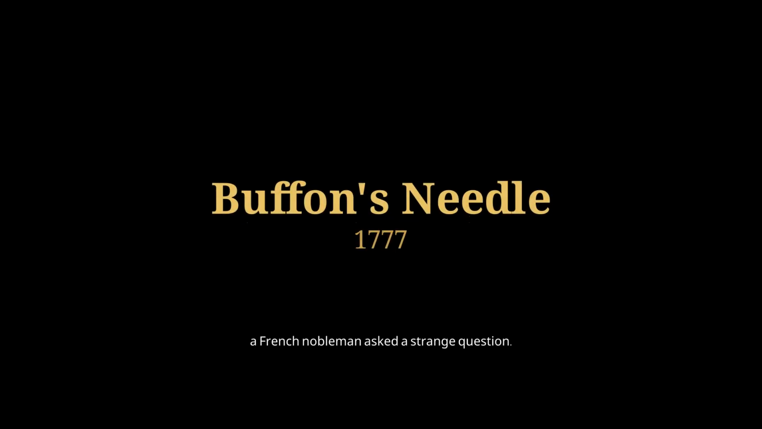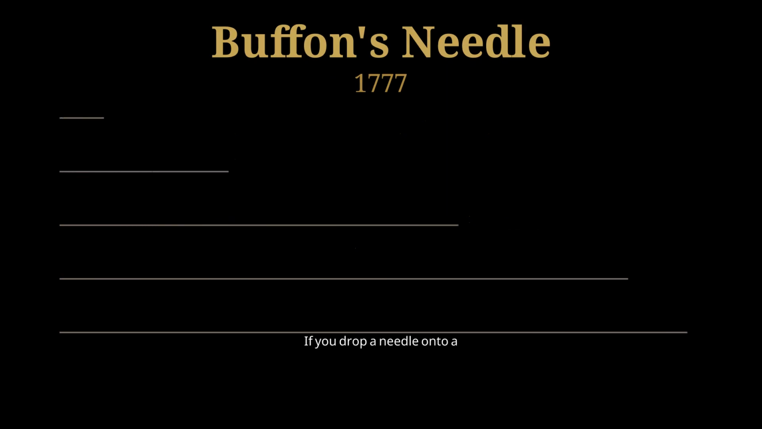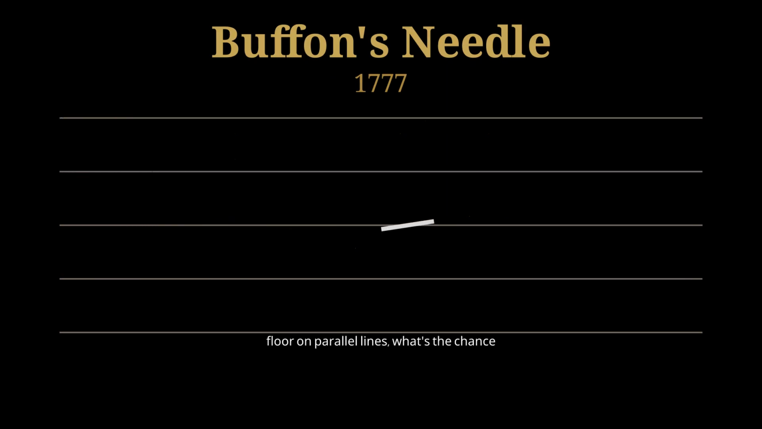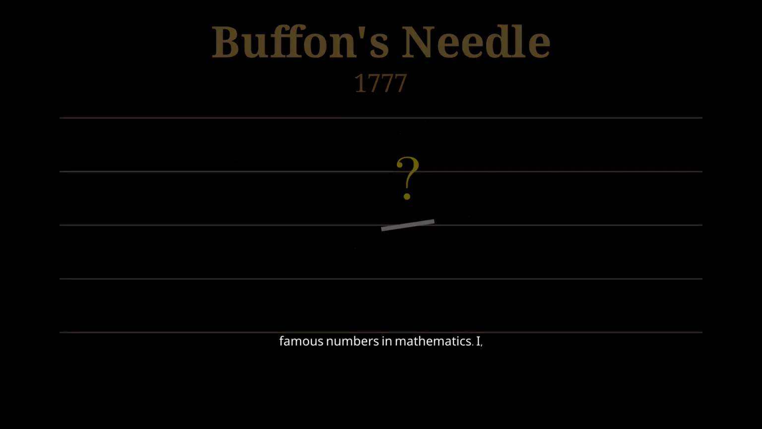In 1777, a French nobleman asked a strange question. If you drop a needle onto a floor of parallel lines, what's the chance it lands across one? The answer turned out to hide one of the most famous numbers in mathematics, pi. Let's set it up carefully.